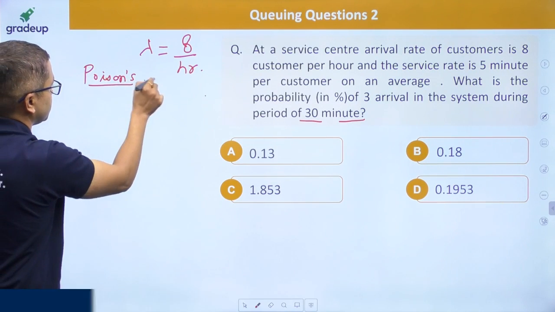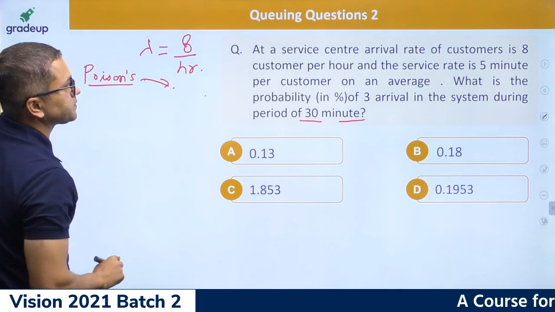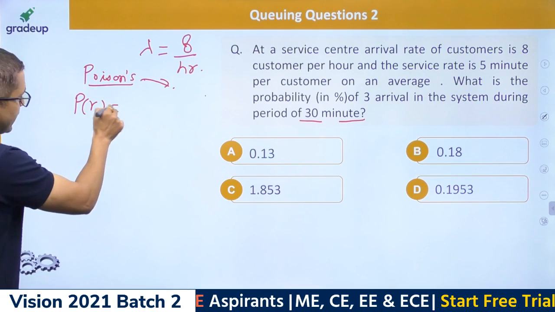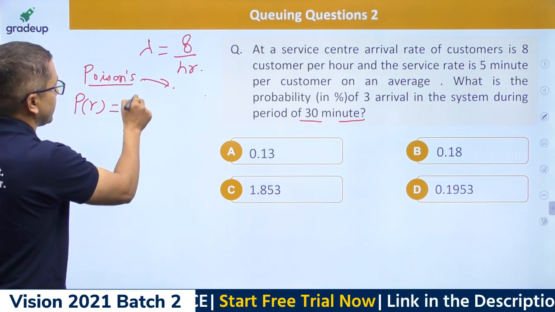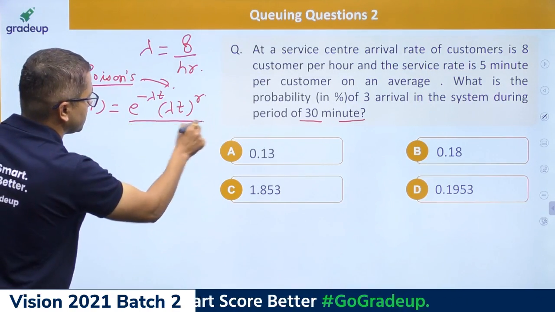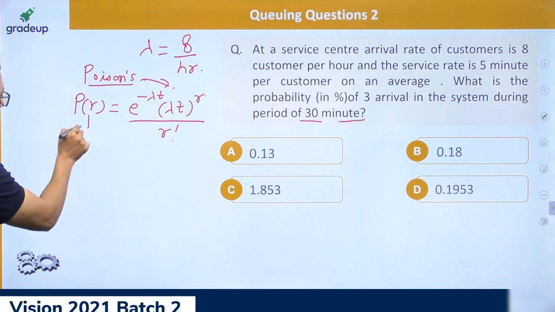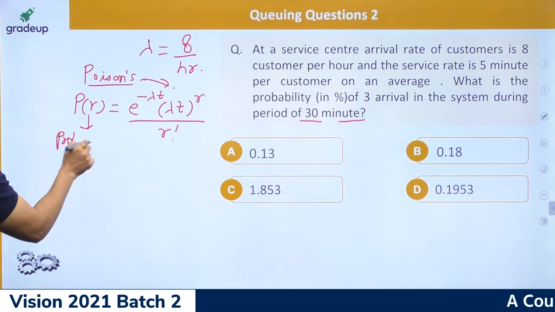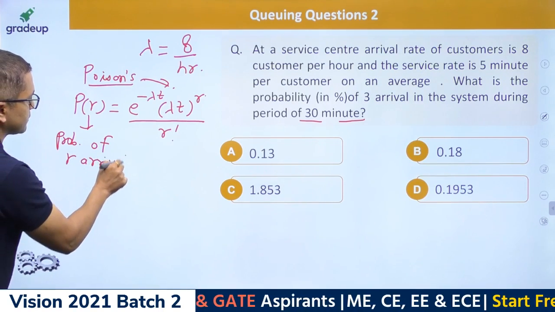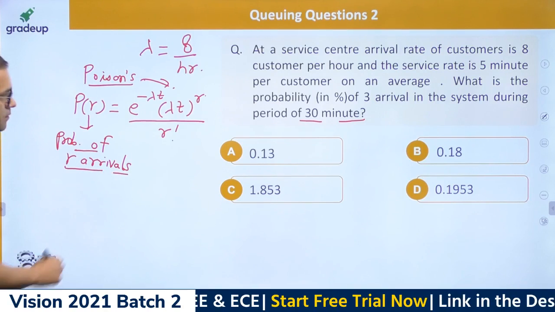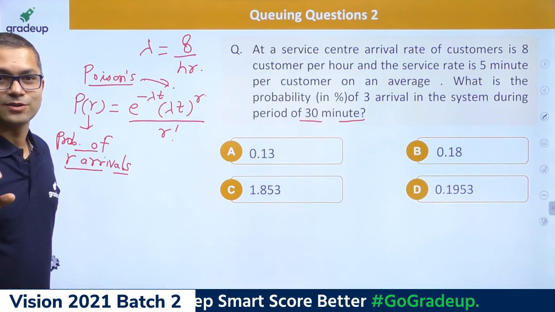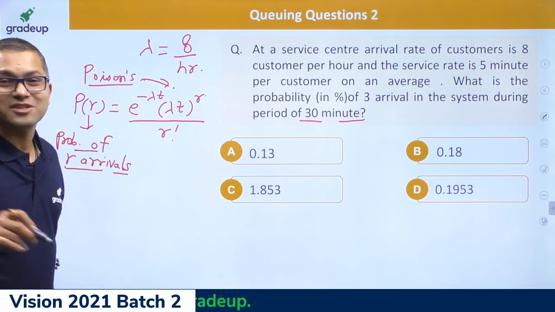The probability of r arrivals is given by e to the power minus lambda t, into lambda t to the power r, upon r factorial. This is nothing but the probability of r arrivals. This you need to cram, remember, all right?